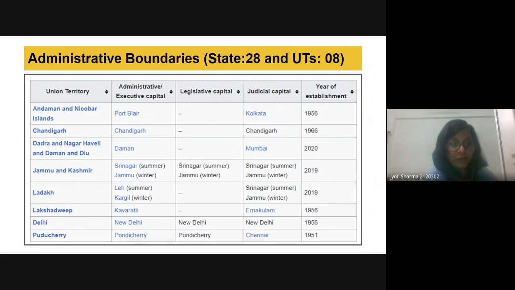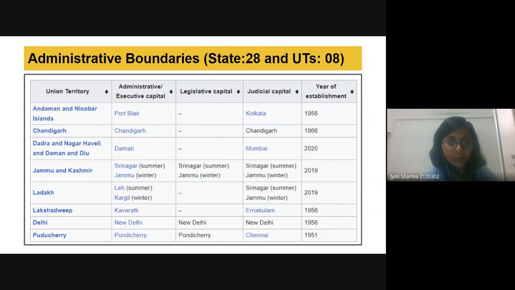For Jammu and Kashmir, we have Srinagar and Jammu. Srinagar is for the summer, and Jammu is for winter. Like that, in Ladakh we have Leh in the summer season and Kargil for the winter season. So these UTs have two administrative capitals.